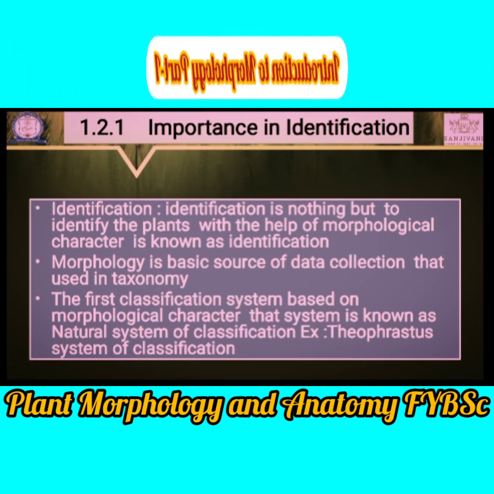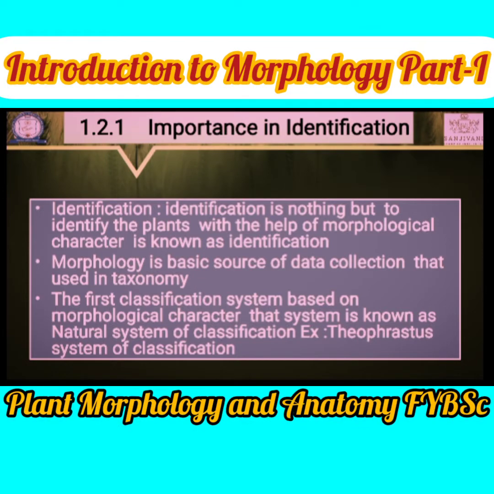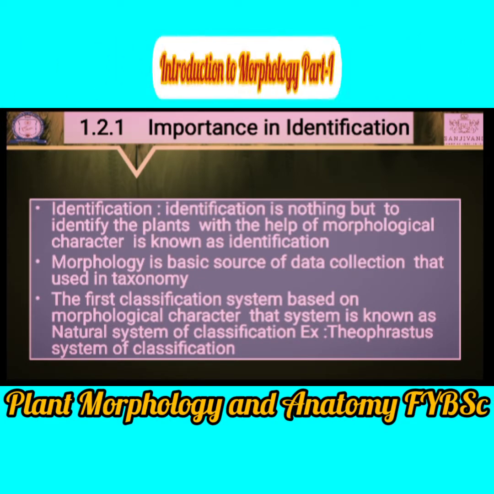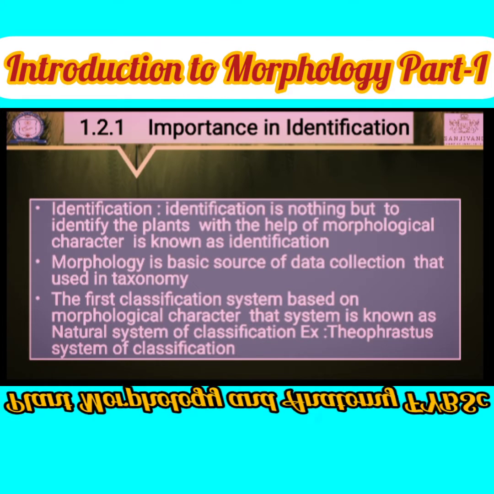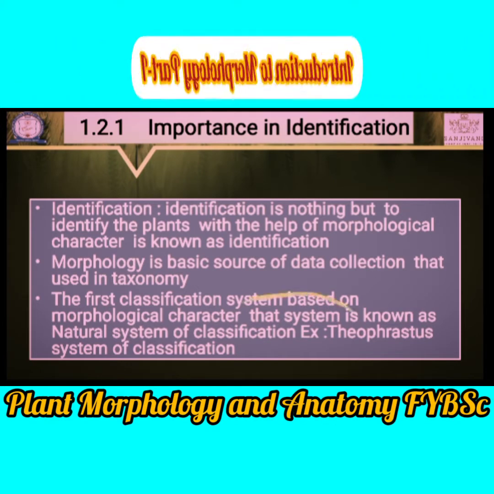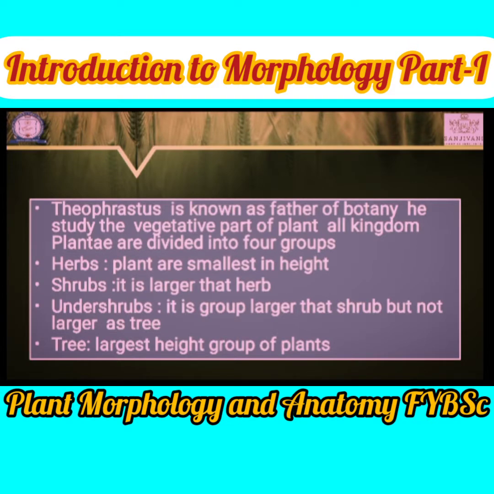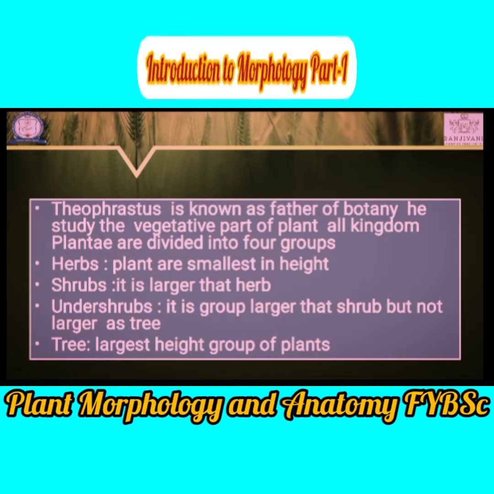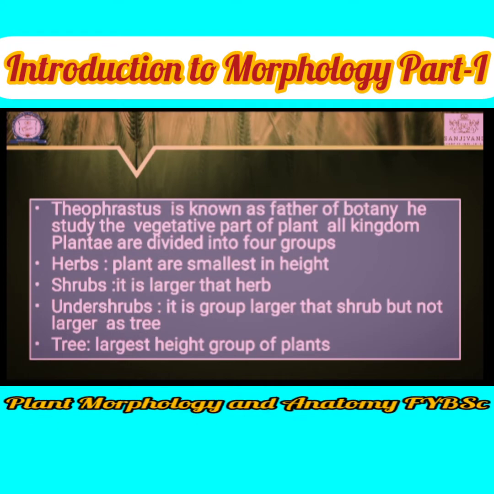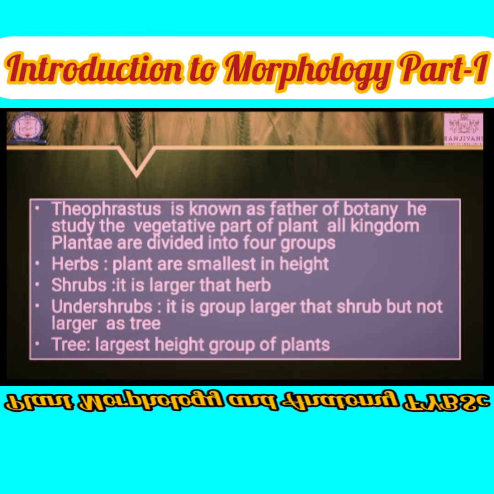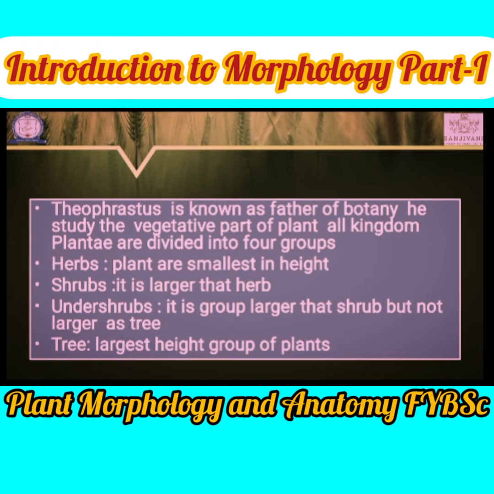For example, Theophrastus's system of classification. One of the most interesting things in botany is that Theophrastus is known as the father of botany. Why is he known as the father of botany? He gave the first classification system based on the natural classification system, based on the morphological characters.